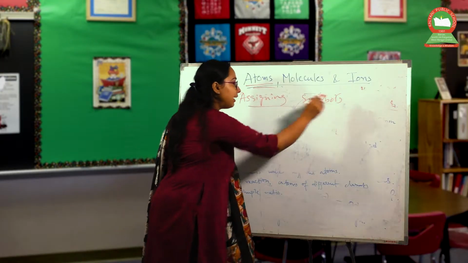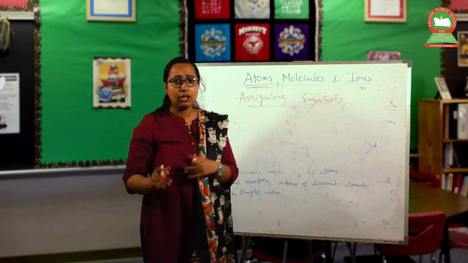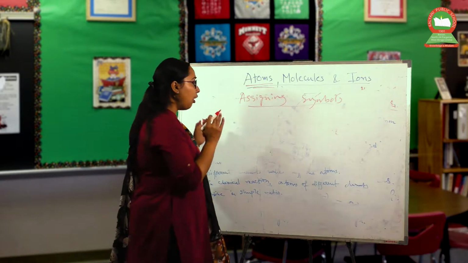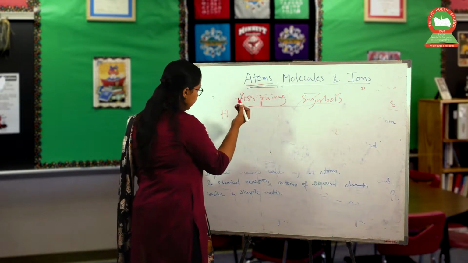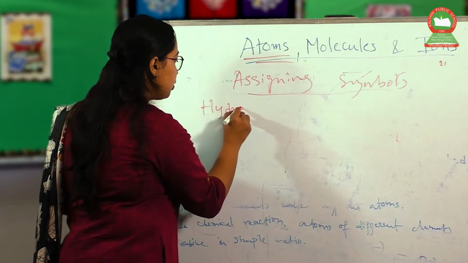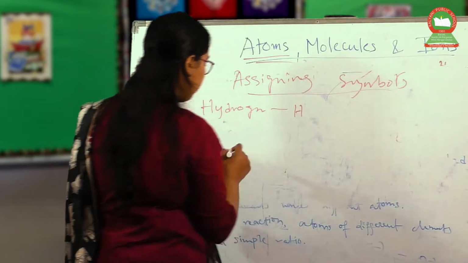There are lots of atoms, so we have to summarize some important elements and assign symbols. First, a very easy one, hydrogen. The symbol I wrote here is H, right?